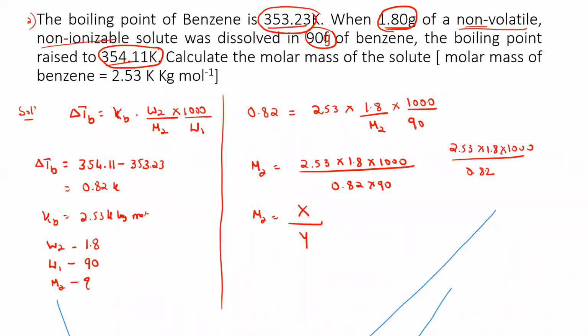This is also correct. Later, since they see that the denominator contains 0.82 into 90, they multiply, and your calculator will take this value as into 90 like this, they won't multiply in the denominator term. Therefore calculate the denominator separately, substitute here, then simplify.